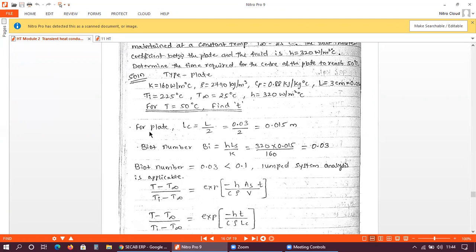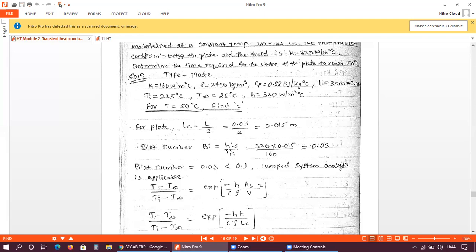For that, first we'll go with the characteristic length for the plate. It is L by 2. Lc is equal to L by 2. So this is equal to 0.03 divided by 2. You'll get 0.015 meters. So this is the characteristic length for a flat plate. Then we'll calculate the Biot number.